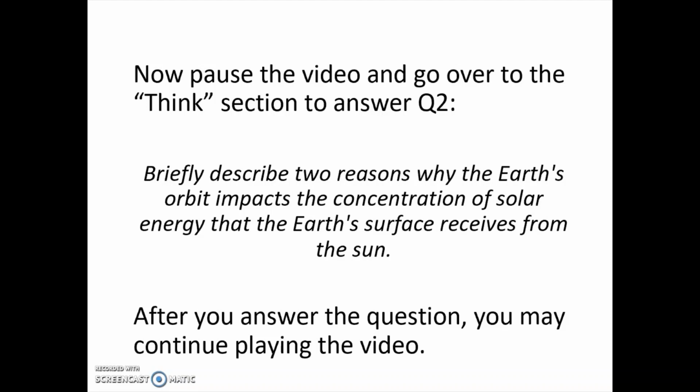Two reasons why the Earth's orbit impacts the amount of solar energy that reaches the surface of the Earth are due to: 1. The Milankovitch cycle. For the Earth's daily rotation and its annual orbit determines how much overall solar energy the Earth receives at any given point relative to its position from the Sun. 2. Sunspots are the emission of solar energy, and the amount emitted can impact how much solar energy the Earth will receive depending on the position of the Earth from the Sun, such as the northern hemisphere relative to the equator.